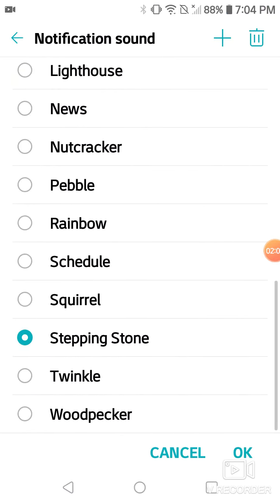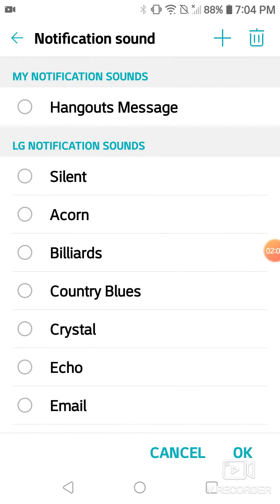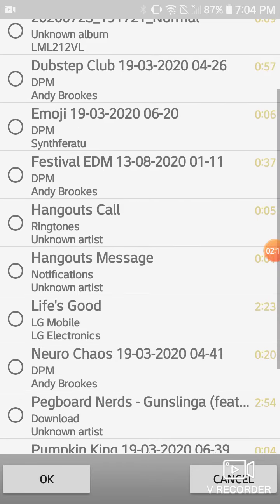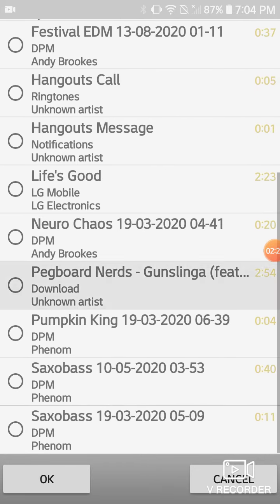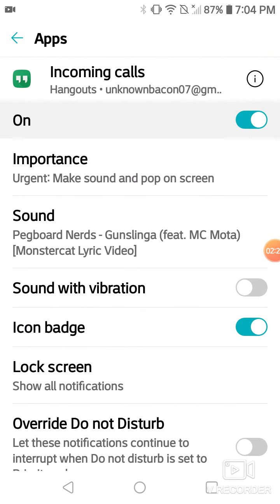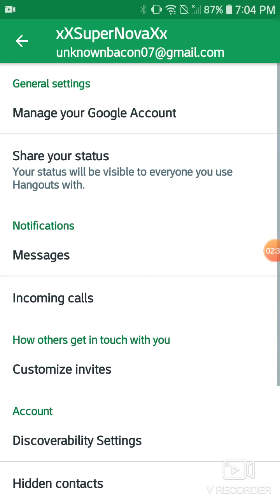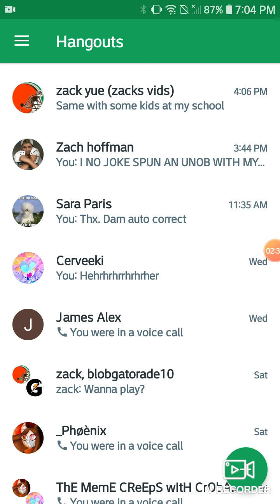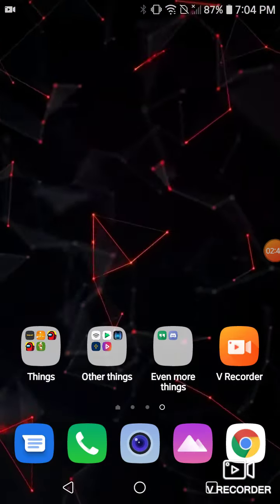go to sound, and then when you scroll up, you want to click plus, and then you should be able to find wherever it is. Should be there, and you just click on that. As you can see, my sound is Pegwarnerds, Gunslinger. And yeah, that should be it. Do all that, and it should be good.